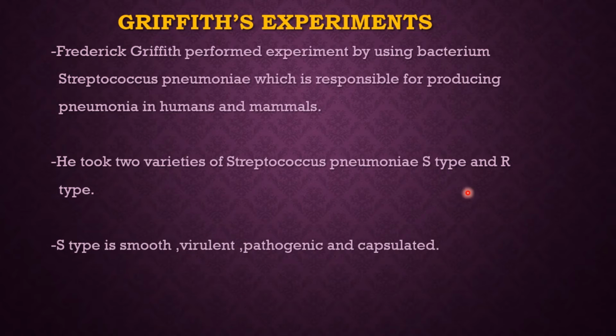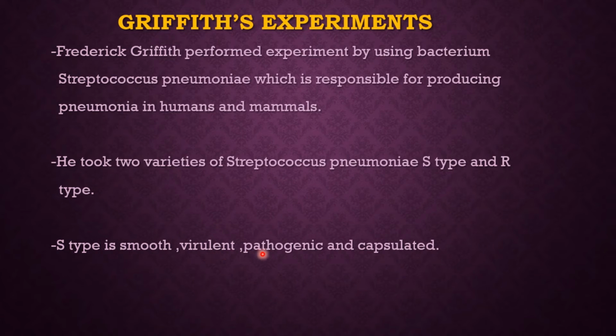We'll study S type first. S for smooth means the bacteria has a capsule, and its outer layer is smooth. That's why it is called S bacteria, the smooth bacteria. It is virulent. Virulent and pathogenic are nearly the same.